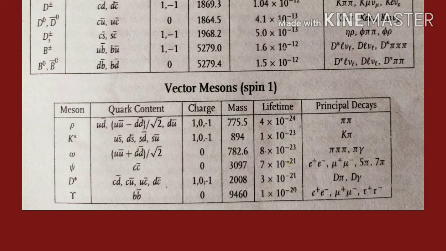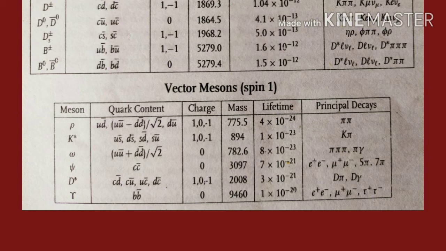Okay, then we next move to the omega meson. Omega meson is the small omega, and in the case of baryons we will say there will be a capital omega which will be a baryon. So here it is a meson and it is the antiparticle of itself, and its composition is (u u bar plus d d bar) divided by root 2. Then we have psi meson, and it is c c bar, that means charm quark and anti-charm quark. So this charm quark, anti-charm quark make psi meson, and it is the antiparticle of itself.